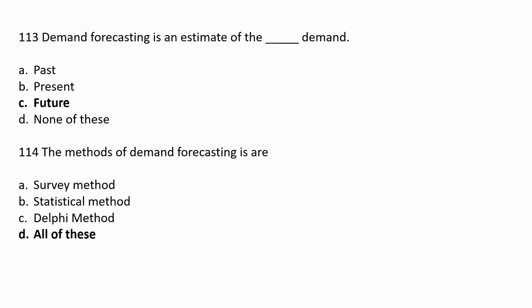Demand forecasting is the estimate of the dash demand. Option A past, option B present, option C future, option D none of the above. The correct answer is option C future.